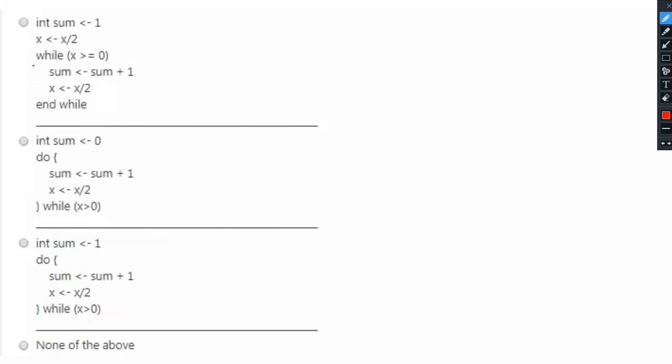In a similar way, in the second option, there also the condition while x is greater than or equal to 0 is given for the while loop. So that is why this option is also eliminated. Then look at the third and fourth options.